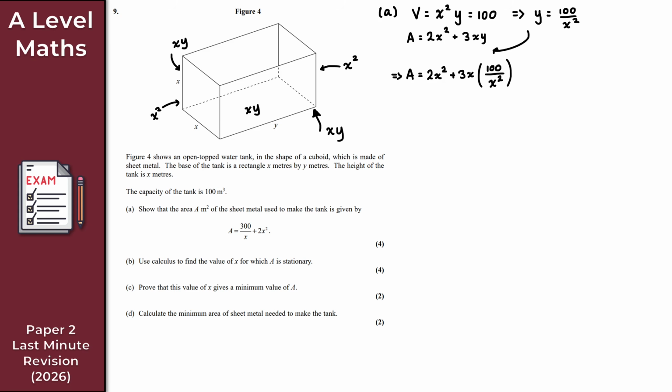So let's simplify. When we times through the 3x, that x just cancels and reduces this power to 1, and then 3 times 100 is 300 over x. So therefore A is equal to 300 over x plus 2x squared, as required. Perfect. Happy days, and let's just give it a smiley face. Okay, so there we go. That gives us the solution to part A.